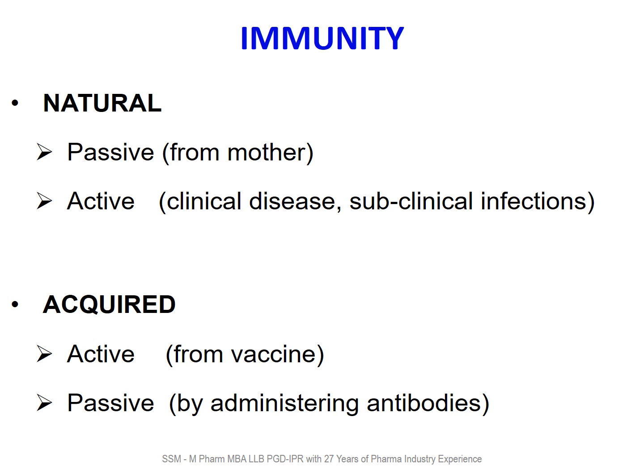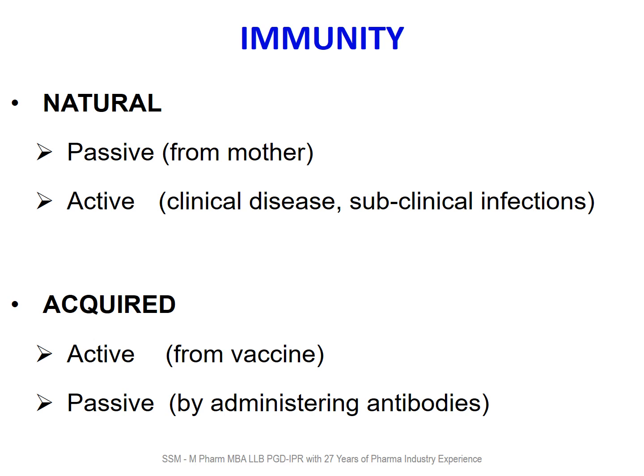Active natural immunity happens when there is a clinical disease or subclinical infection. In response to that infection, the body actively makes the antibodies, and that's why it is called active natural immunity.